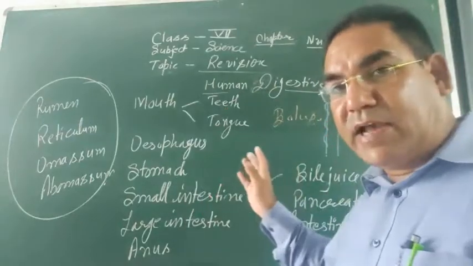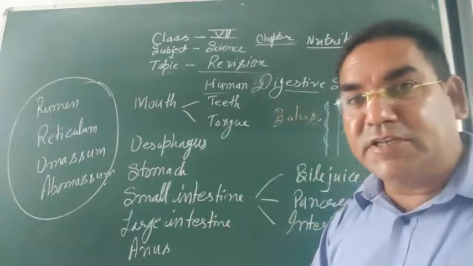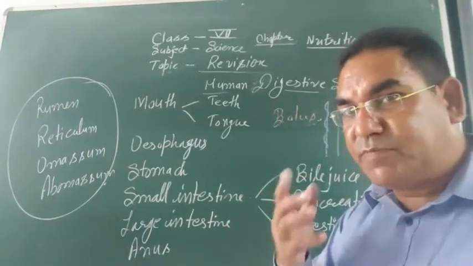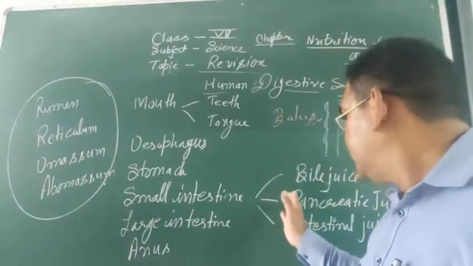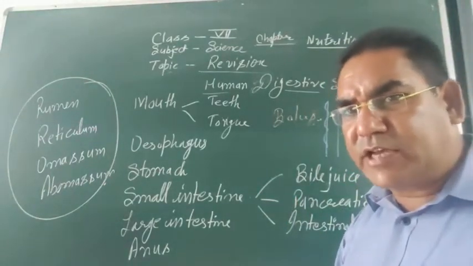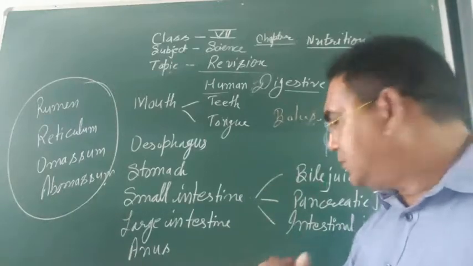This bile does not contain any enzyme, but it is essential for digestion of fats. Next, pancreatic juice. Pancreatic juice has a number of digestive enzymes, especially fat digestive enzymes.